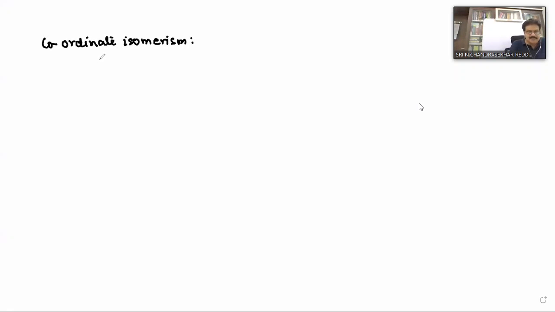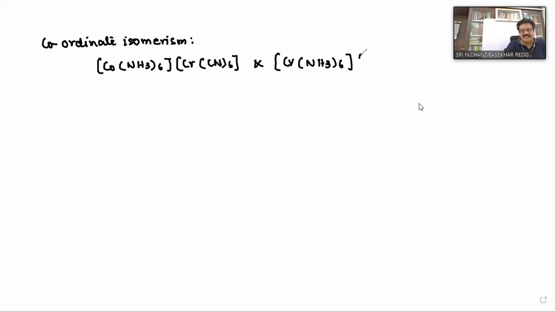For example, we take Co(NH3)6, as we discussed these examples while discussing nomenclature, and Cr(CN)6. Now tell me, what is the name of this complex? Hexaamminecobalt(III) hexacyanochromate(III). Now I'll write one more: Cr(NH3)6 and Co(CN)6. This pair is called what?